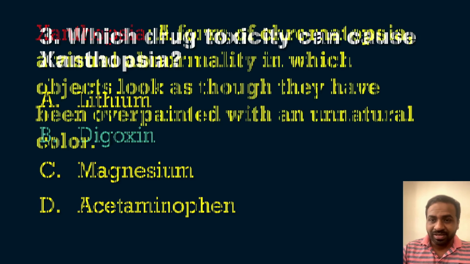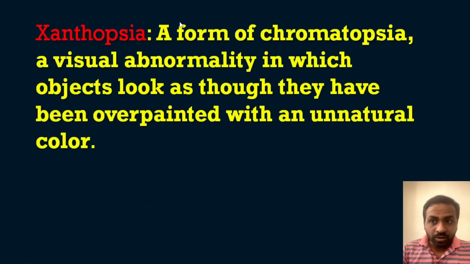First of all, we will see what Xanthopsia is. It is a form of chromatopsia, which means a visual abnormality in which objects look as though they have been overpainted with an unnatural color. That means if you are seeing an object, then some unnatural color will be surrounding the object, like a halo we can see around the objects. The halo sign can be seen in digoxin toxicity. The development of such unnatural paint over an object is known as Xanthopsia. Xanthopsia can develop in digitalis toxicity.